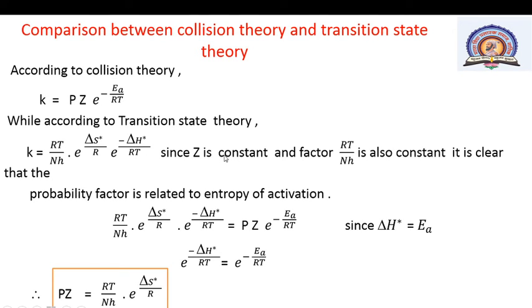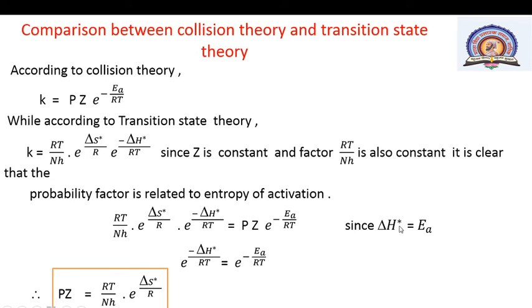Since Z is a constant and RT upon NH is also constant, it is clear that the probability factor is related to the entropy of activation. Now RT upon NH into e raised to delta S star upon R into e raised to minus delta H star upon RT means P into Z into e raised to minus Ea upon RT.